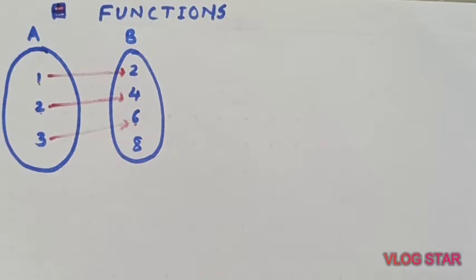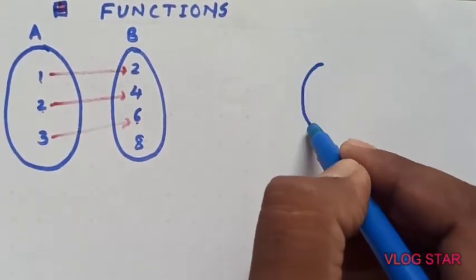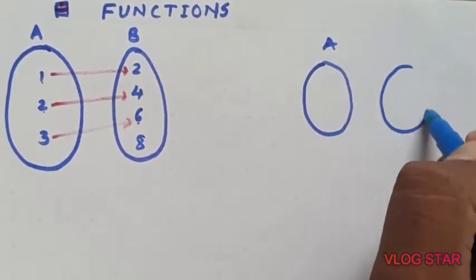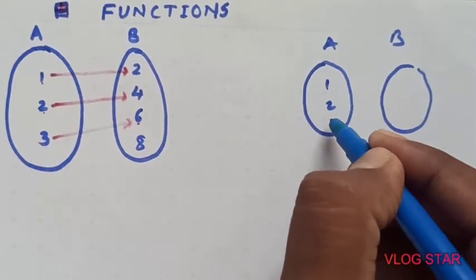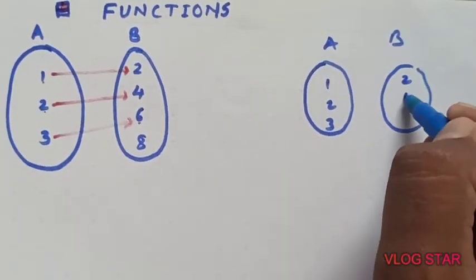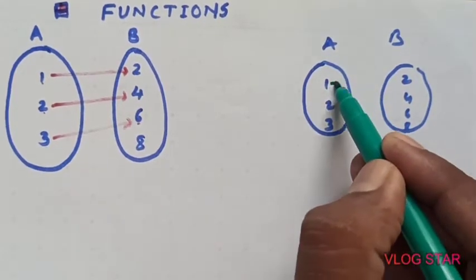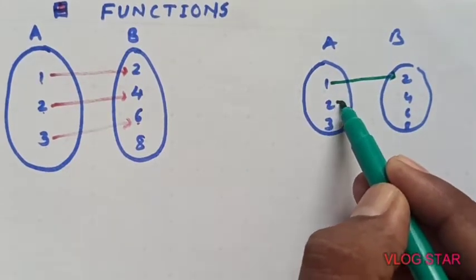On the other hand, look here. This is another case, set A and set B, with 1, 2, 3 and 2, 4, 6 and 8. Now if I associate 1 with 2, 2 with 4.